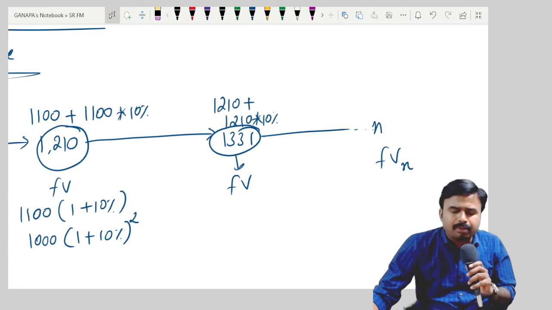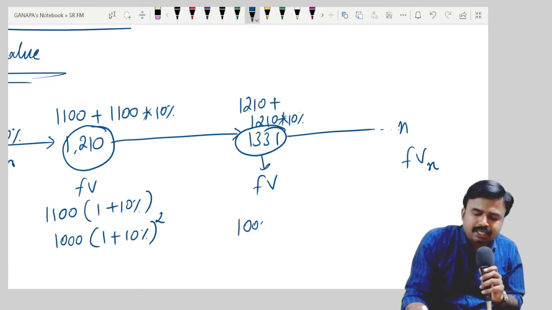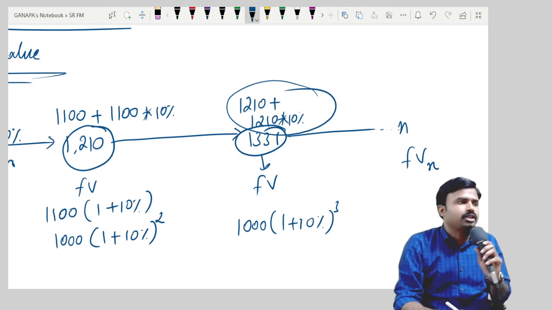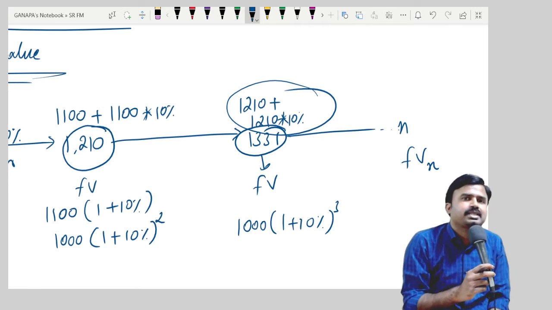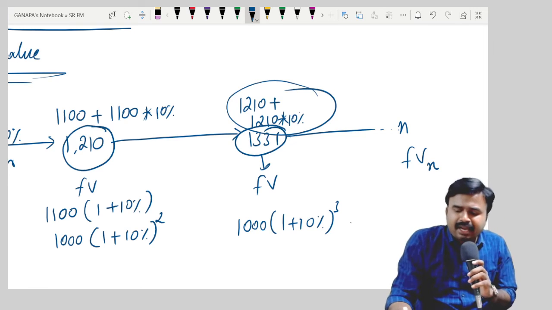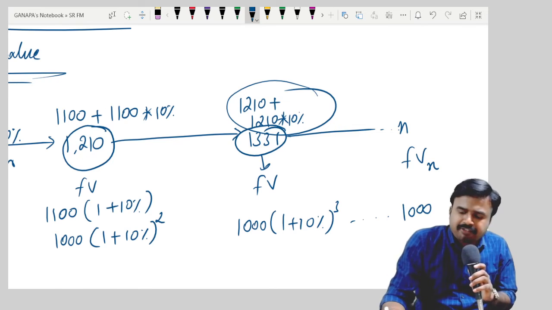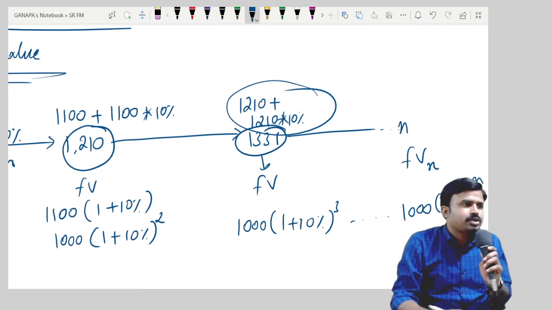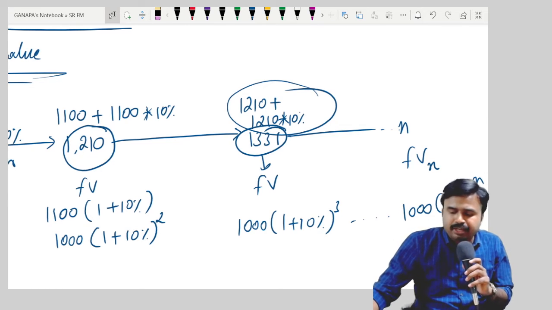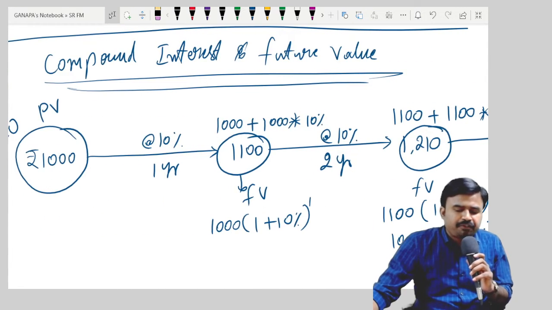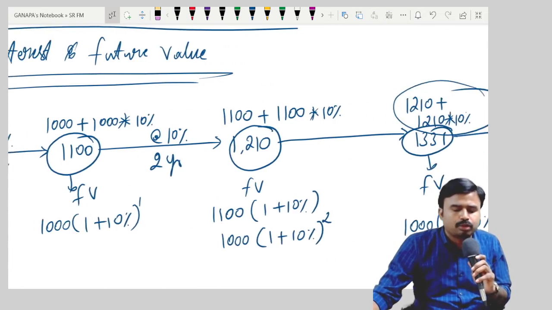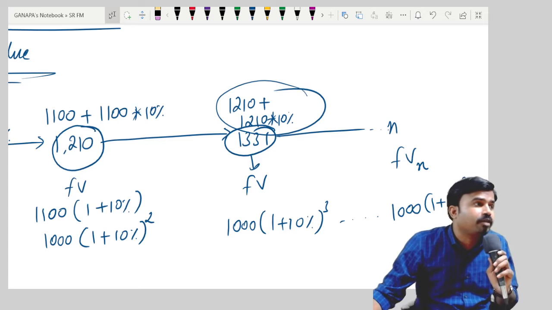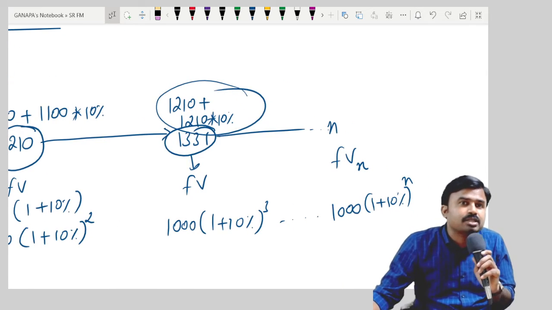The same logic is applicable for third year also. It will be 1000 rupees into 1 plus 10% whole to the power of 3. Are you accepting it? Like that, you can calculate your future value for n number of years. 1000 into 1 plus 10% whole to the power of n. So whole to the power of n means nth year ending value at 10% rate of interest, right? For first year, 1000 rupees into 1 plus 10% whole to the power of 1. For second year, whole to the power of 2. Third year, whole to the power of 3. And for nth year, it will be 1 plus 10% whole to the power of n.